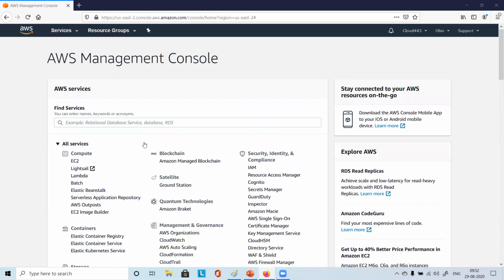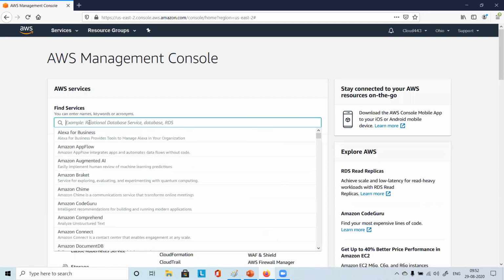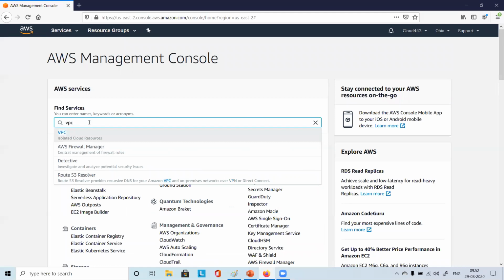On the AWS Management Console, please log in, and then in the Find Services drop down, try to find VPC. Just type VPC. Logged in, right? VPC I can see. Perfect.